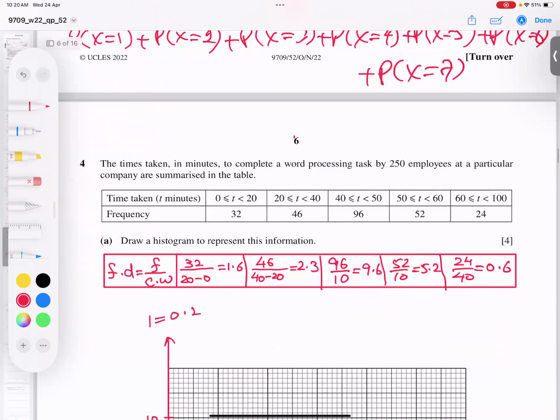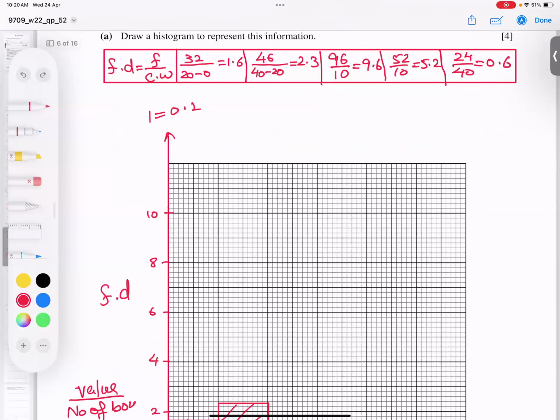Next one is starting from 40, ending at 50, and height is 9.6. So this is 10, and one box down is 9.8, another is 9.6.